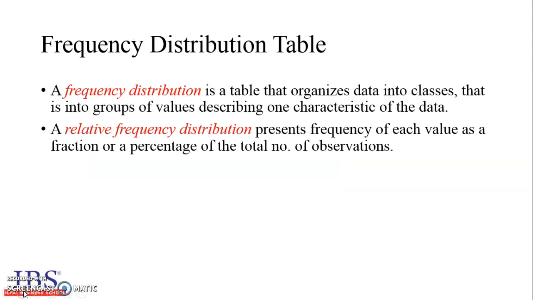Frequency distribution table. A frequency distribution is a table that organizes data into classes, that is, into groups of values describing one characteristic of the data. A relative frequency distribution presents frequency of each value as a fraction or a percentage of the total number of observations.